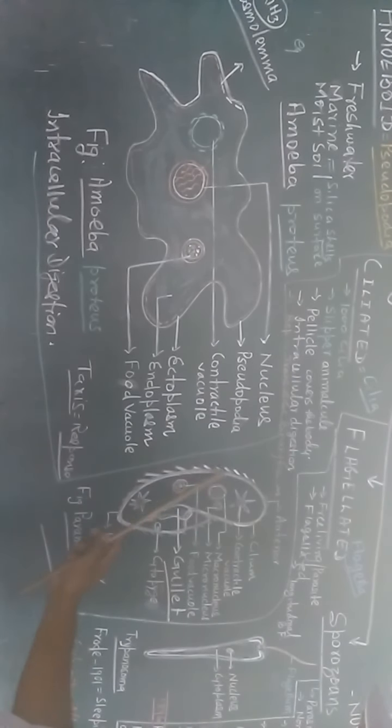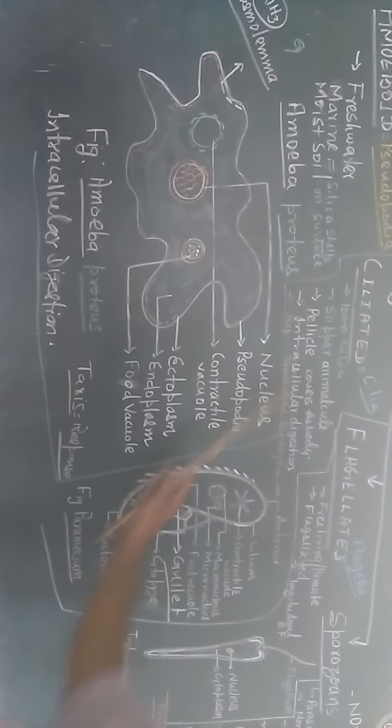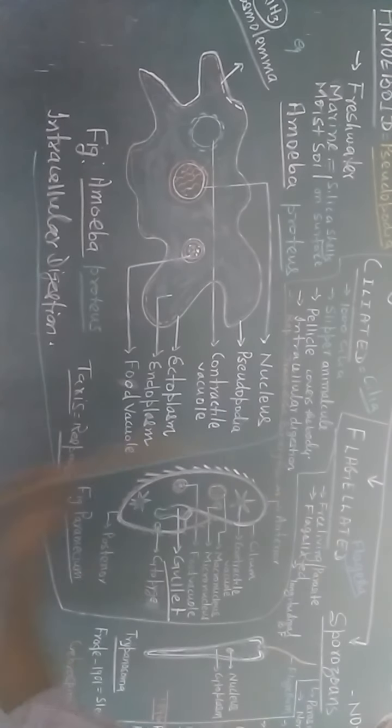Below the cilia, there is a pellicle that covers the body. Digestion is intracellular, and it happens through the gullet. The food is taken in by the cilia, directed to the oral gullet, and the food vacuole is formed near this gullet, where digestion begins.